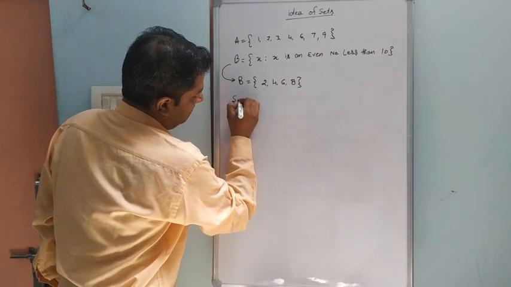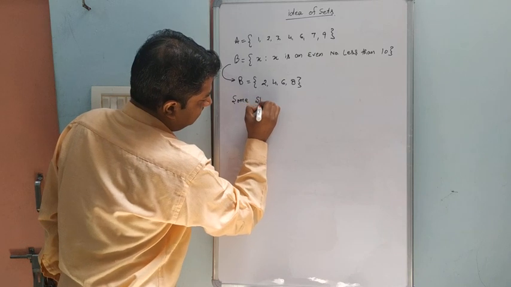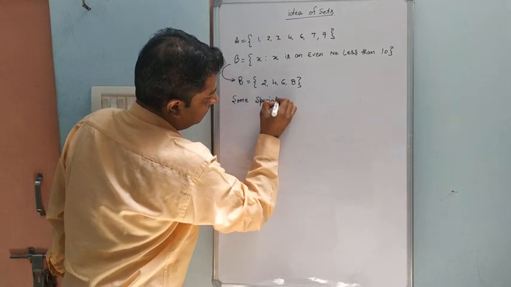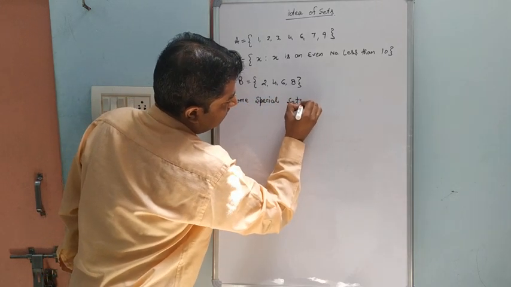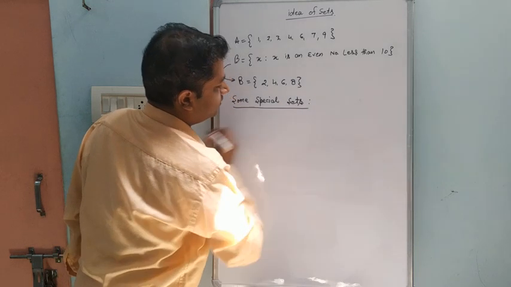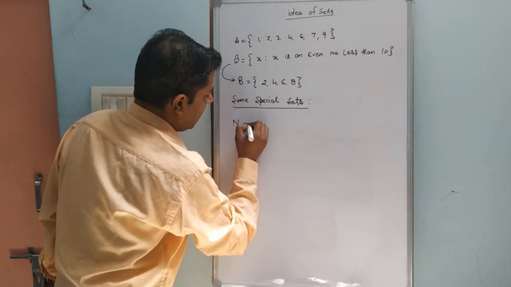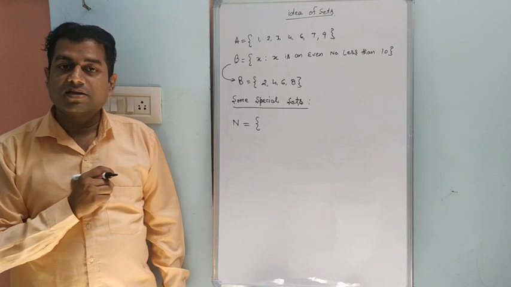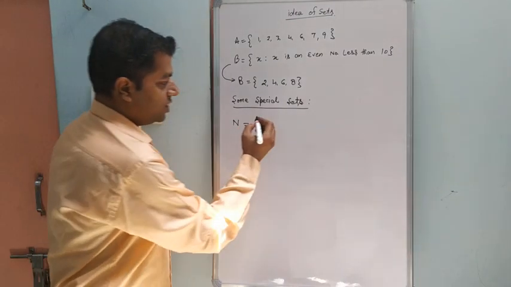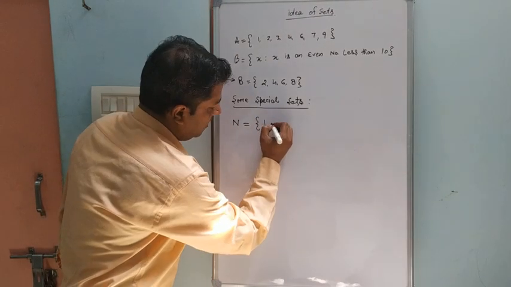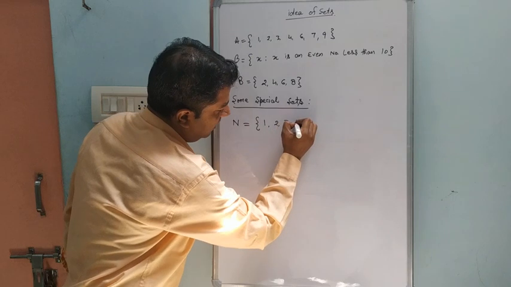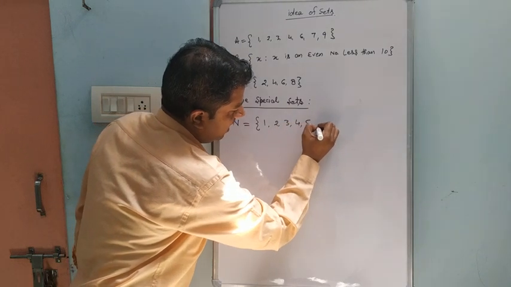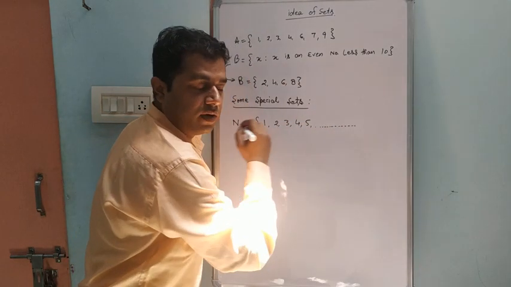Some special sets. First one is N. What is N? N is the natural numbers, starting with 1, 2, 3, 4, 5, and so on up to infinity.